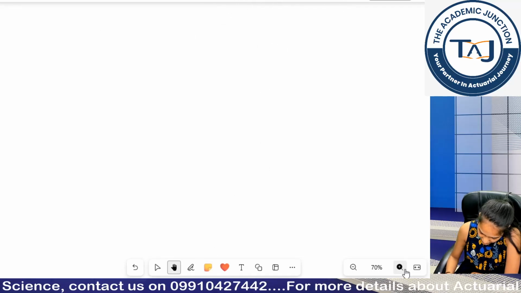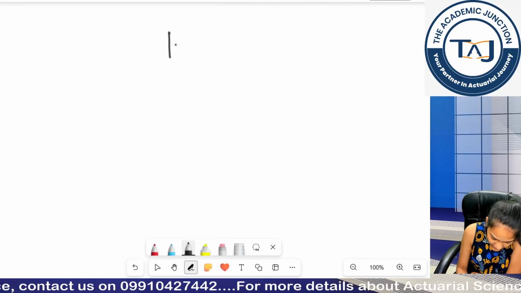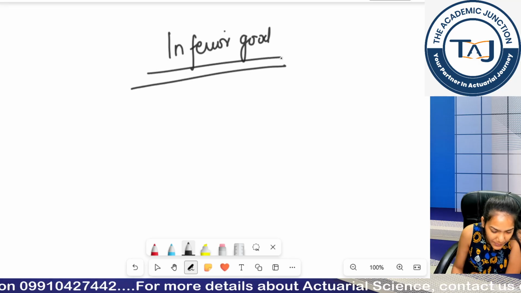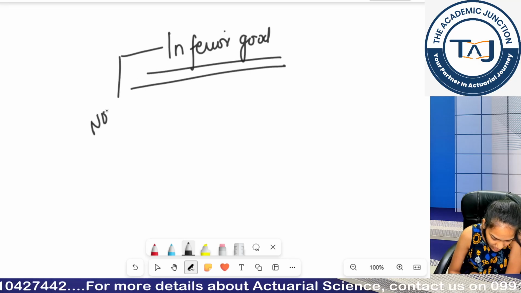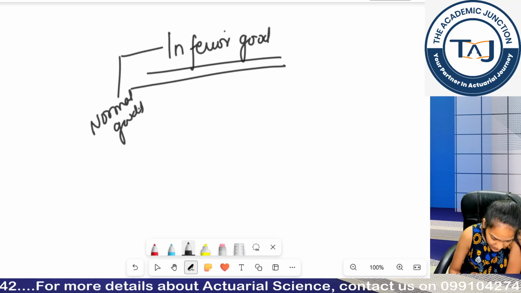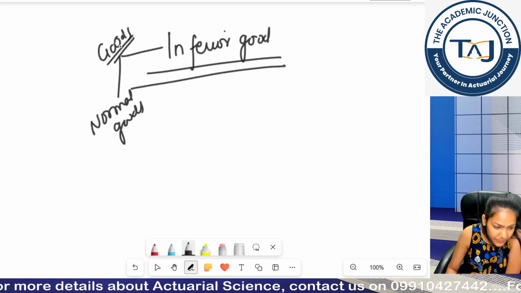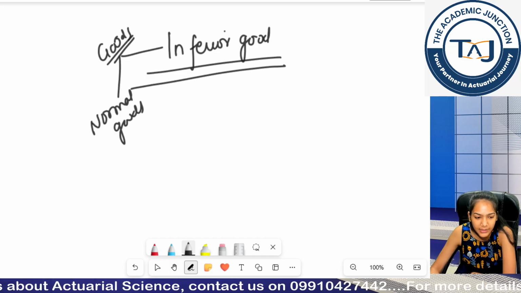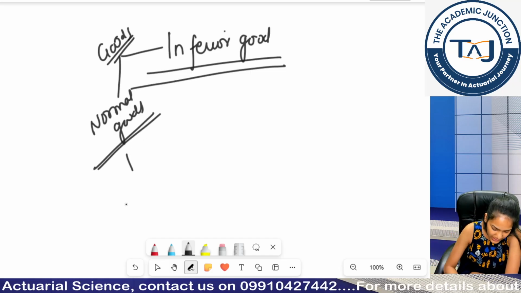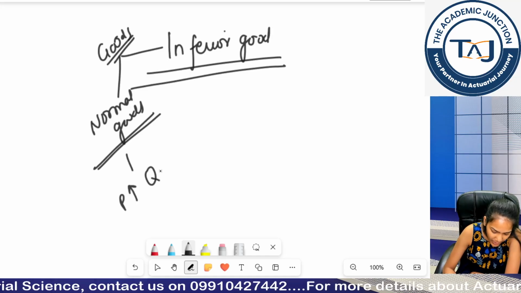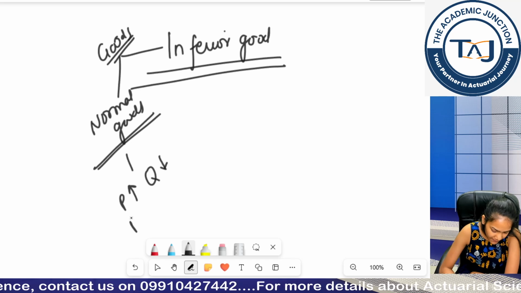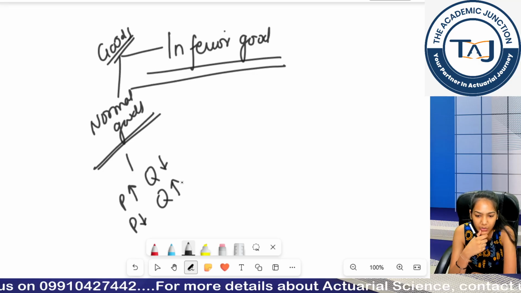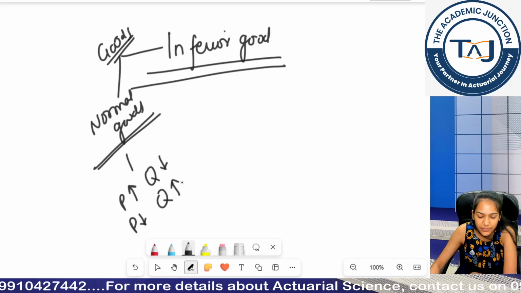Let's move forward to one more small topic, is inferior good. There are two types of goods basically, inferior goods and normal goods. In my normal goods, with my increase in price, my quantity decreases. With my decrease in price, quantity increases, right? Inferior goods does not follow the law of demand.